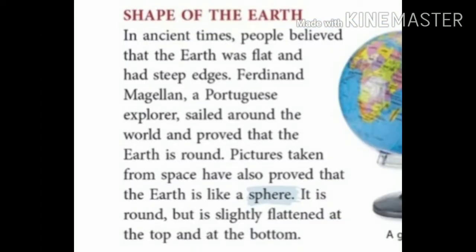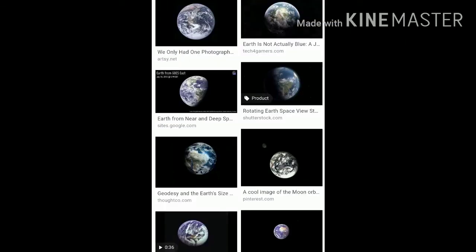Now we will study the shape of the earth. In olden or ancient times, people believed that the earth was flat like land and which has corners and edges. But a Portuguese sailor, Ferdinand Magellan, sailed around the world and proved that the earth is round and spherical in shape. Look at these pictures of the earth. These photographs of the earth have been taken from the space.